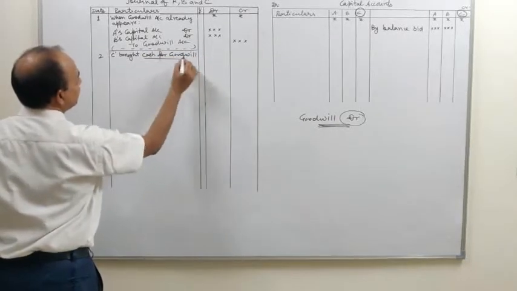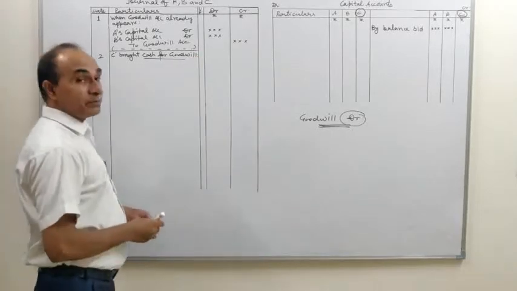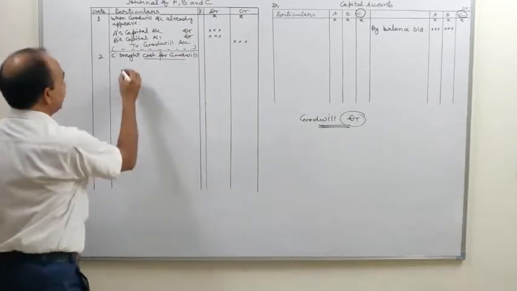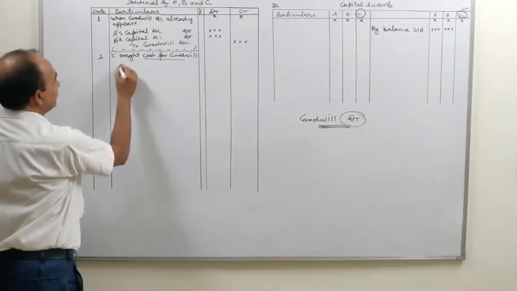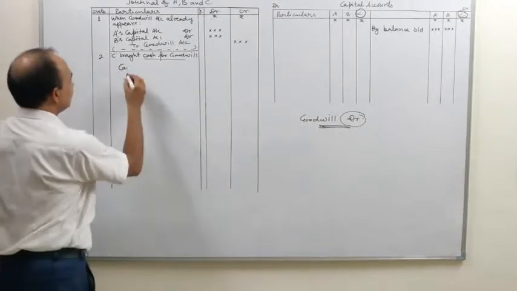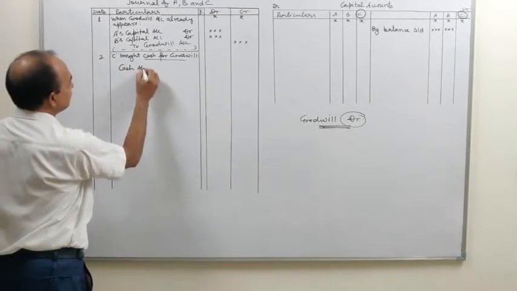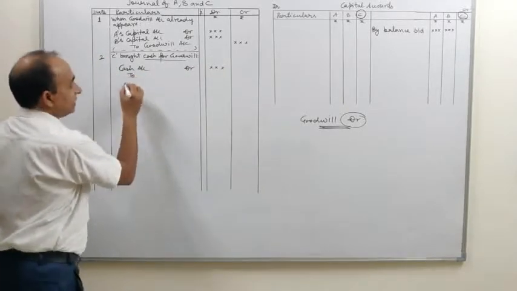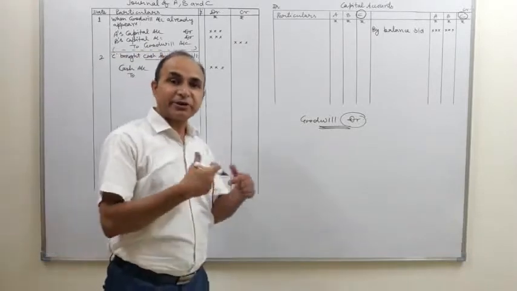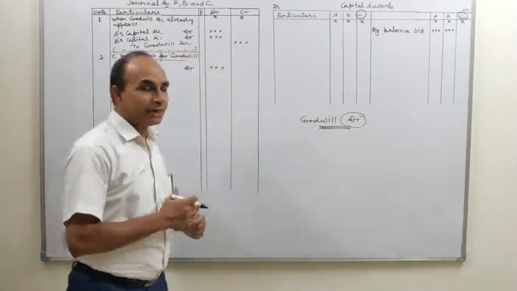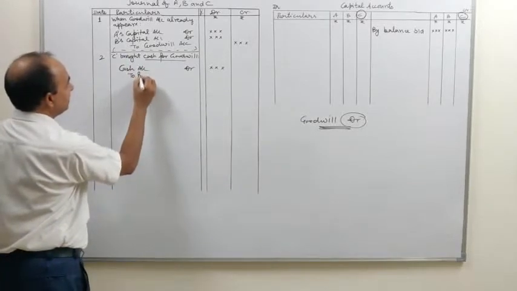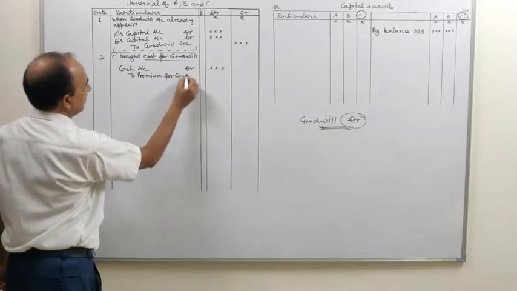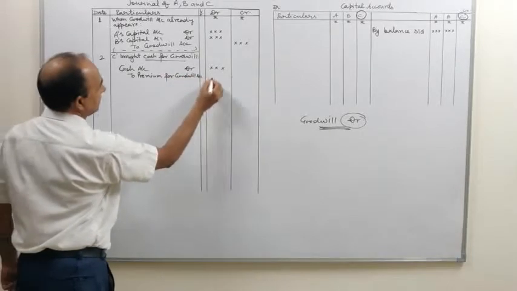So we are passing journal entries for goodwill. Remember, C brought his share of goodwill in cash. So the journal entry will be cash or bank account debit. We will consider there is a cash account in the question. So cash account debit, amount on the debit side, to a new account opened for recording this cash brought in by the new partner, and that account is premium for goodwill account, to premium for goodwill account, credit side.